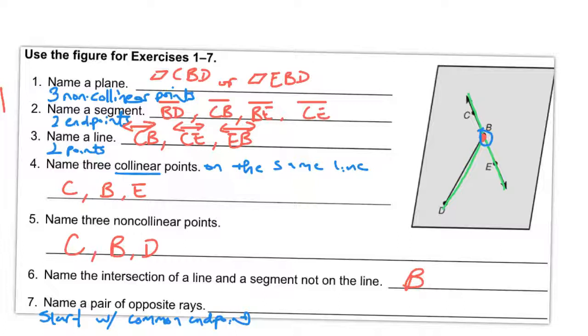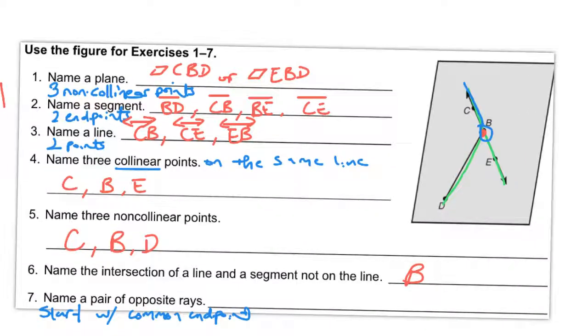I've got a ray that goes through C off to forever. Oh, hit the button. Here we go. So this ray goes off to infinity from B. So we'll call that ray BC because it starts at B and goes through C. And we'll put a ray hat on it.